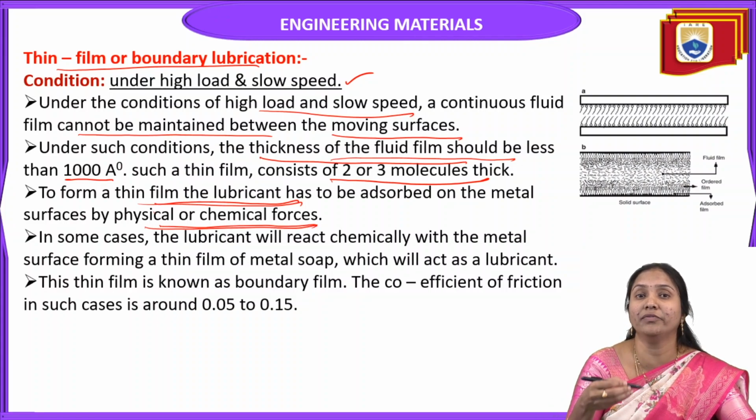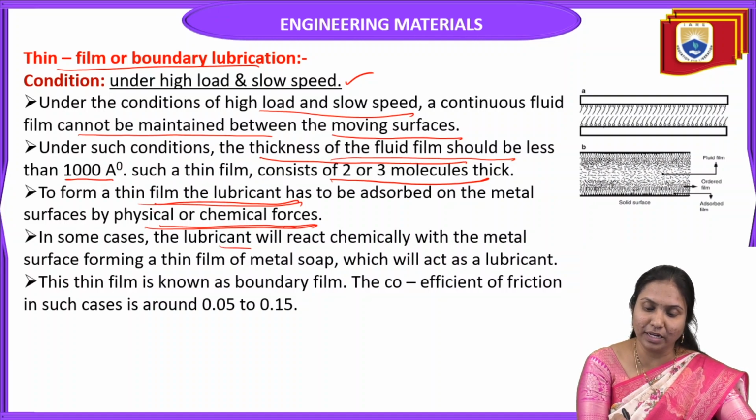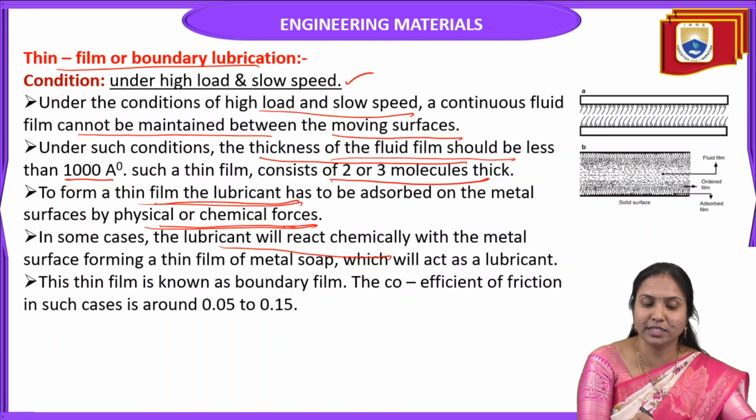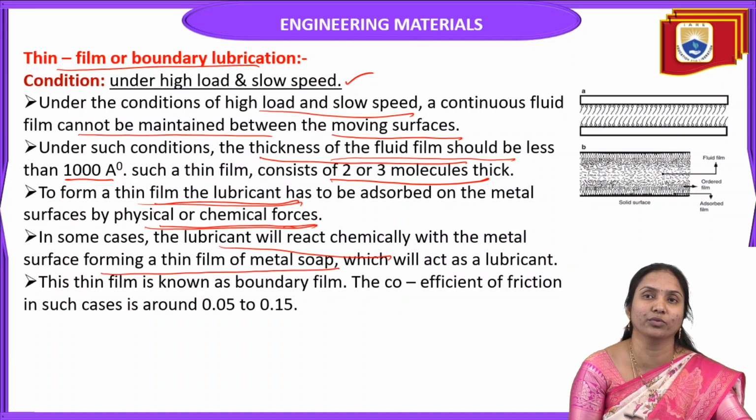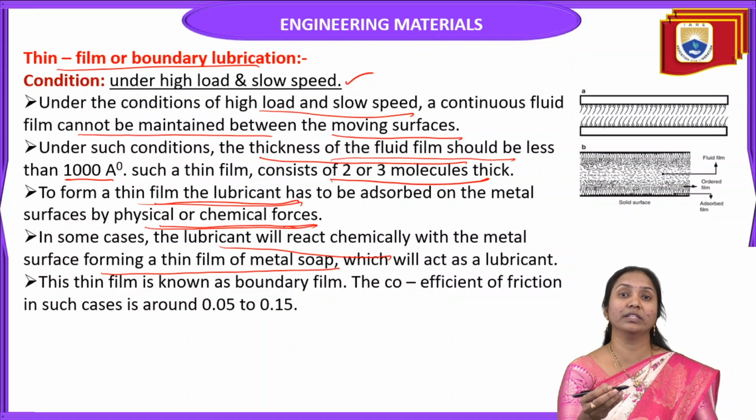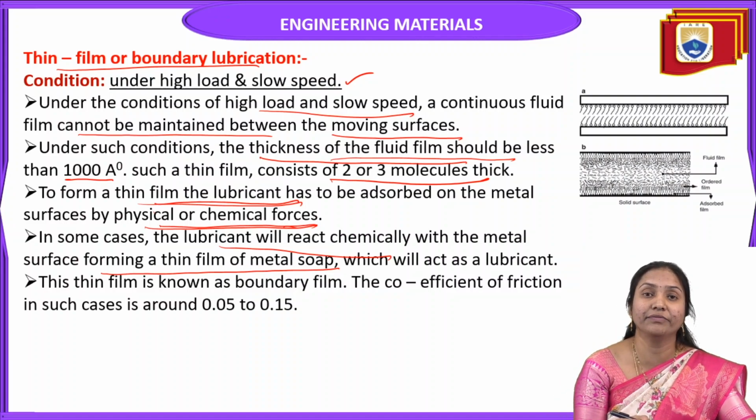When we apply lubricant in between two moving surfaces, the lubricant is absorbed by the metallic surfaces by physical or chemical forces. In some cases, the lubricant will react chemically with the metal surfaces, forming a thin film of metal soap, which will act as a lubricant.